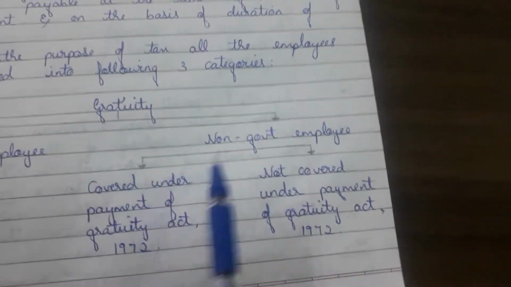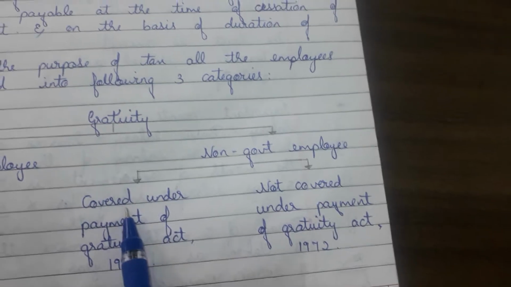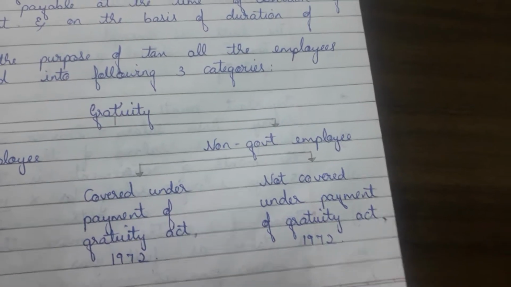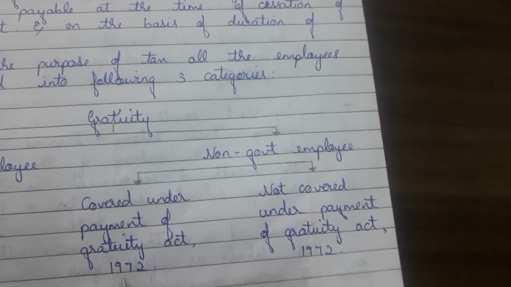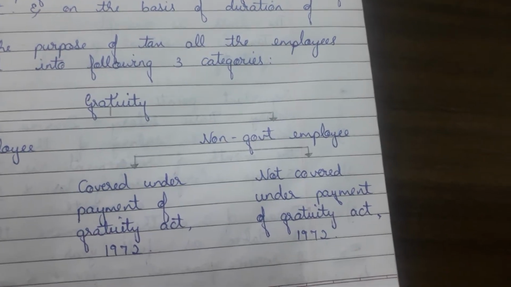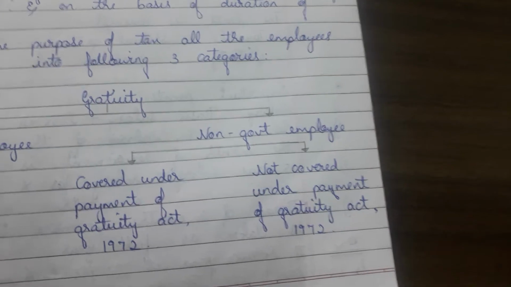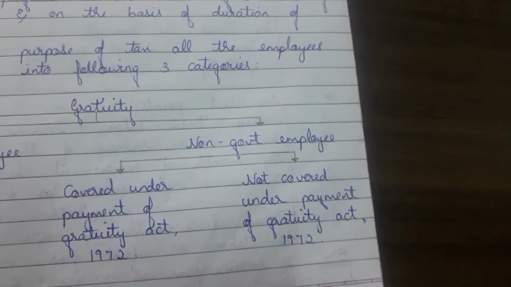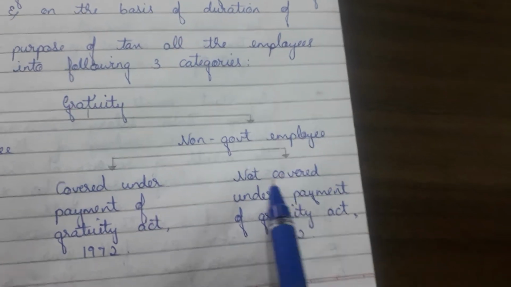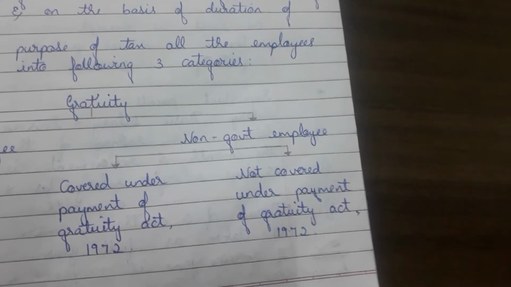For non-government employee we have to consider 2 cases: those covered under the Payment of Gratuity Act 1972, and those not covered under the Payment of Gratuity Act of 1972. We have different applicability for solving the problem in each. Clear?